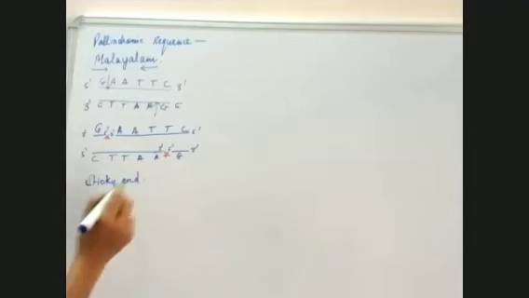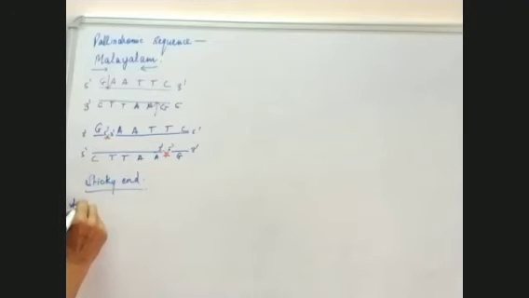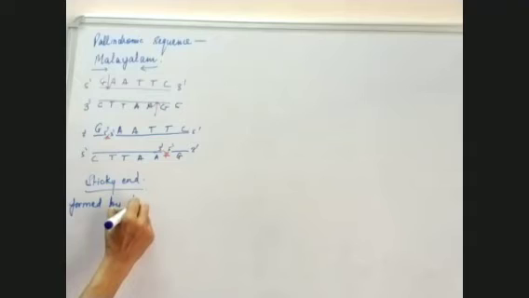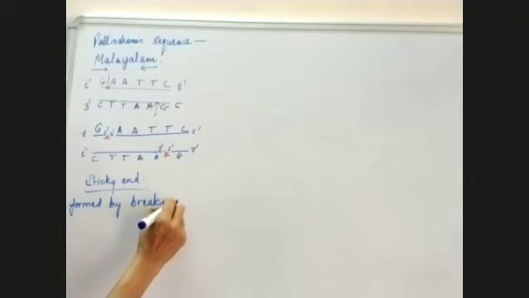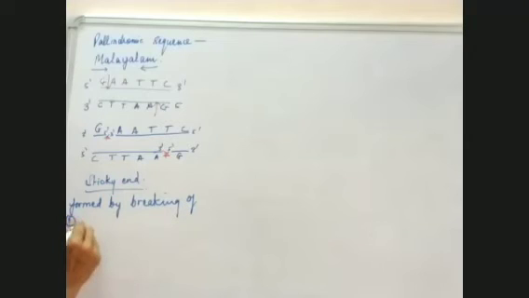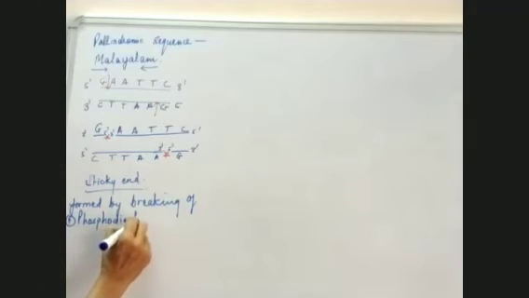And here we can join our desired gene. These sticky ends are formed by the breaking of two types of bonds. Number one, phosphodiester bond, and number two, hydrogen bond.